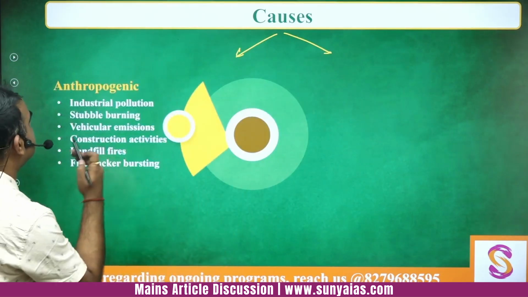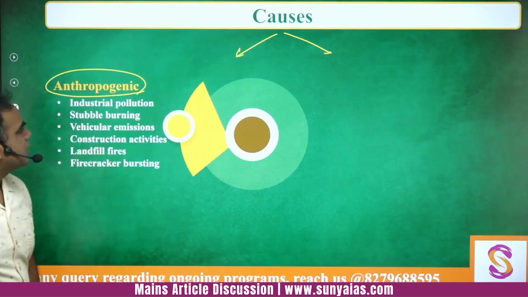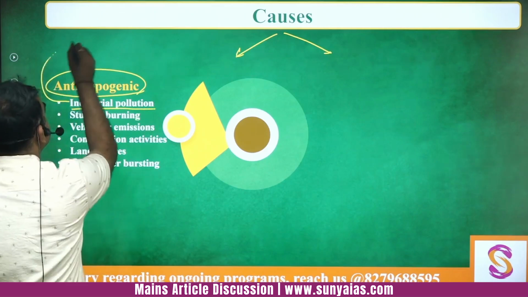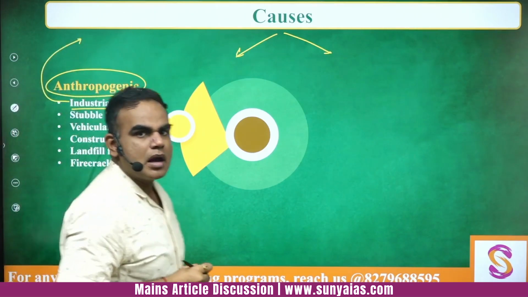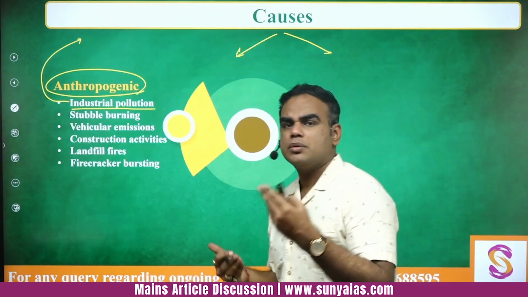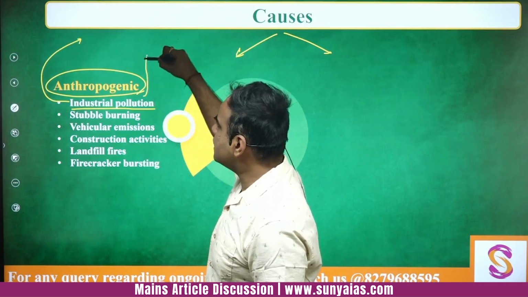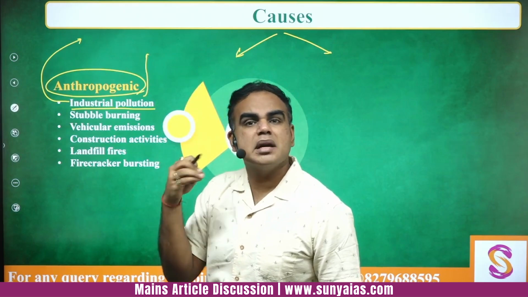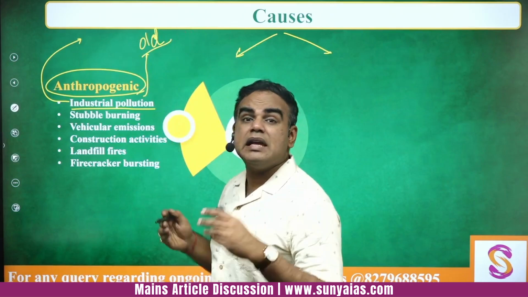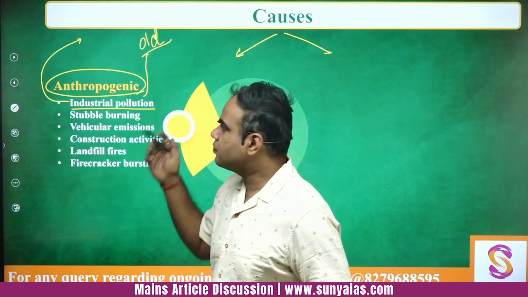Okay, so here we'll see anthropogenic causes number one, which means the man-made causes, right? So one of the obvious things is there is a lot of industrial pollution. ठीक है, अब industrial pollution में you can think about a lot of industries, thermal power plants, which release a lot of pollutants. एक और चीज है, a lot of these industries are not having the most modern methods, right? तो they can be old. If they are old, they are even more polluting, but still, because of a lot of industries being set up, this is a major cause.